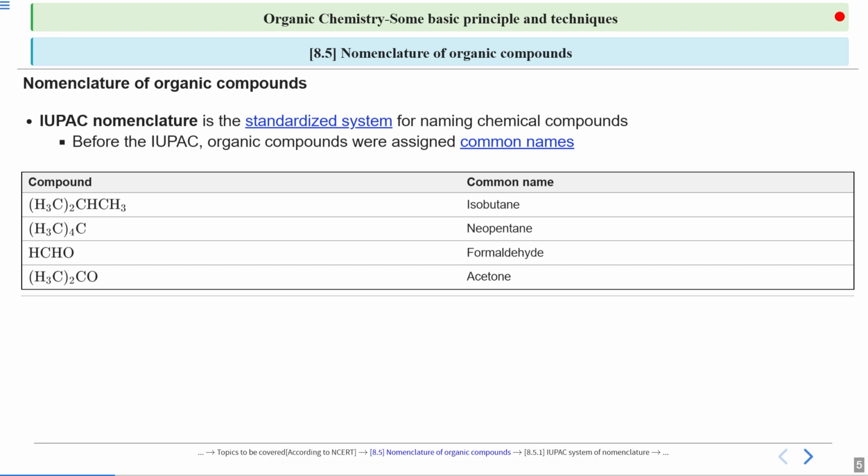After that, we have common names for compounds containing a functional group also. This is an aldehyde, the smallest aldehyde, HCHO, and the name given to it is formaldehyde. Lastly, we have an example of a ketone. This is acetone, where we have a CH3CO group.